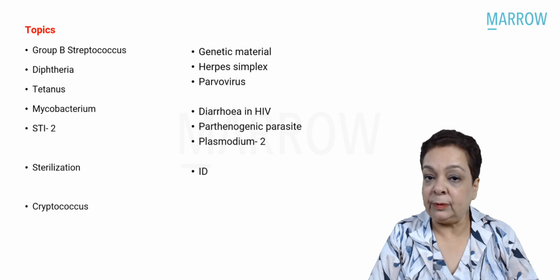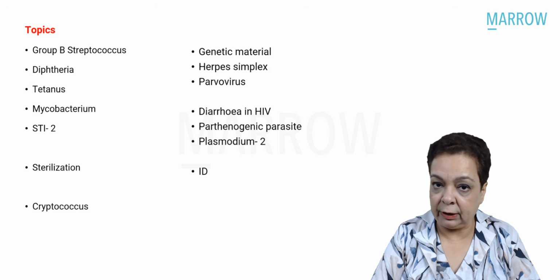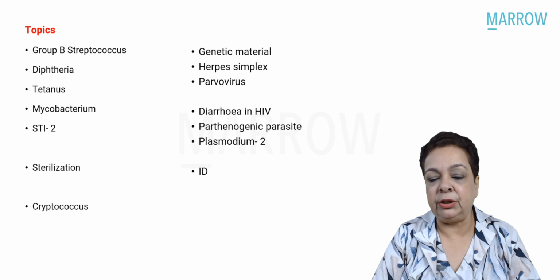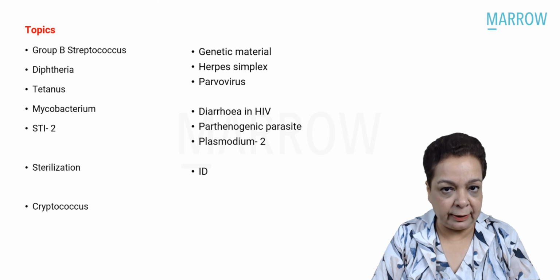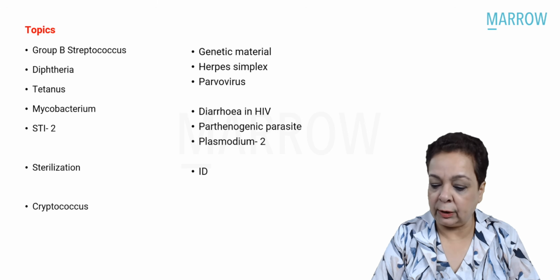So we had from systemic bacteriology, a question each from Group B Streptococcus, Diphtheria, Tetanus, Mycobacterium, and two questions from sexually transmitted infections. From general microbiology, we had a question from sterilization and disinfection. From mycology, we had a question from Cryptococcus.